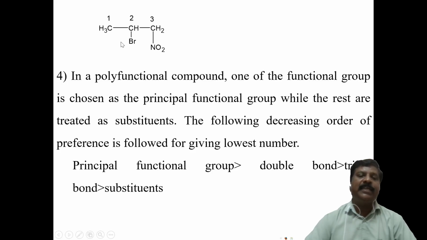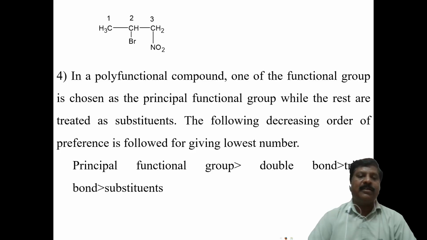Here the nitro group is present at the first carbon atom. Suppose we number this chain as 1, 2, 3 from right to left, or 1, 2, 3 from left to right. You have to decide which numbering to use.